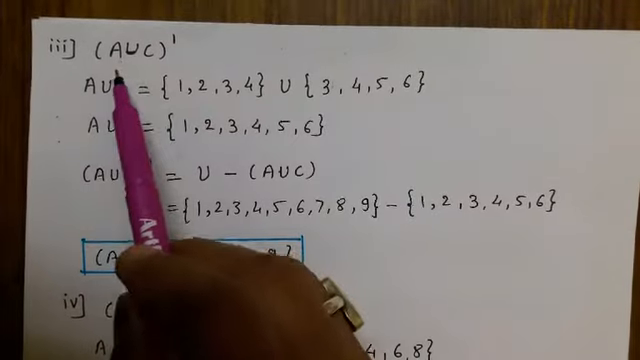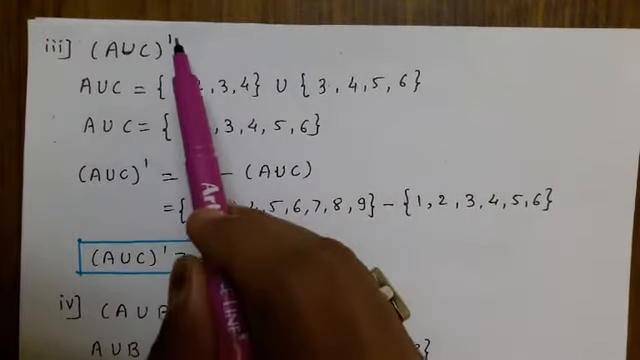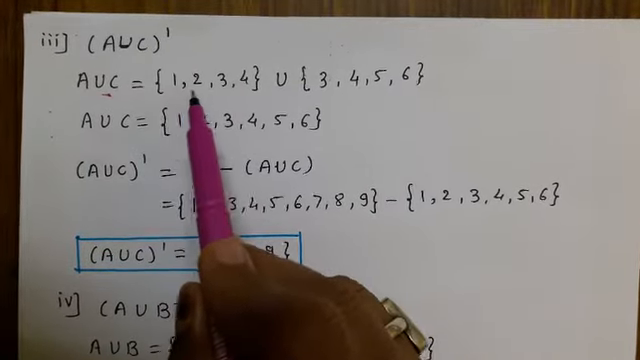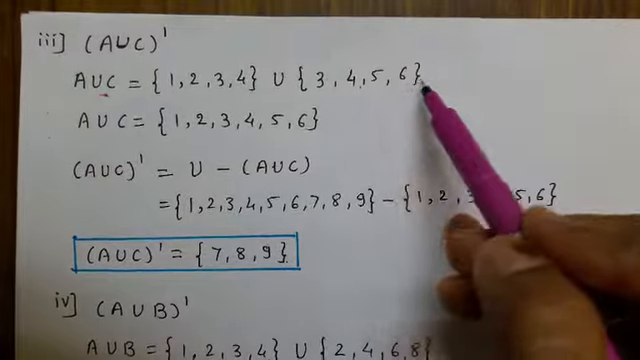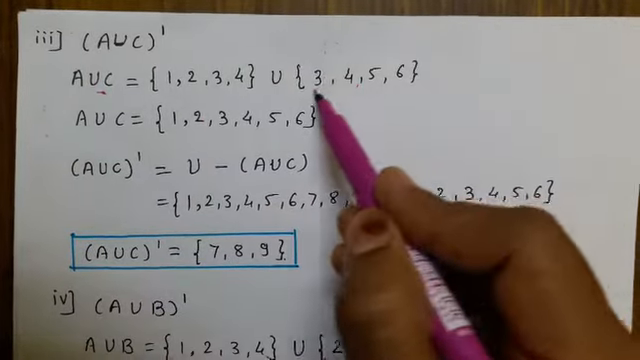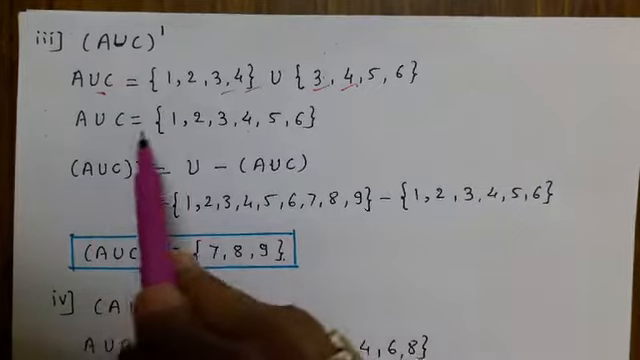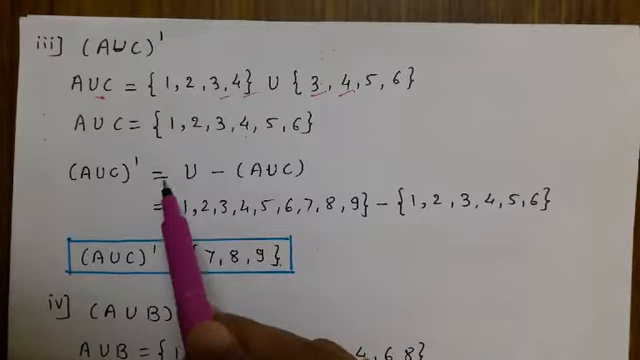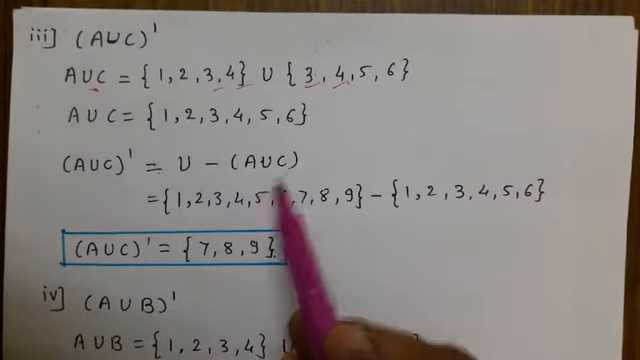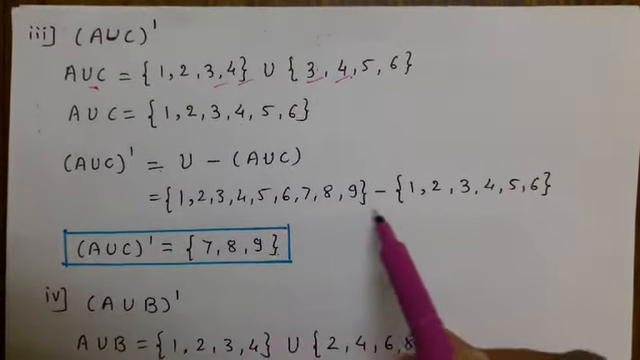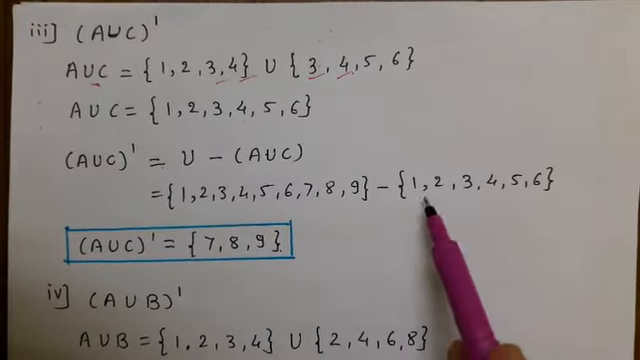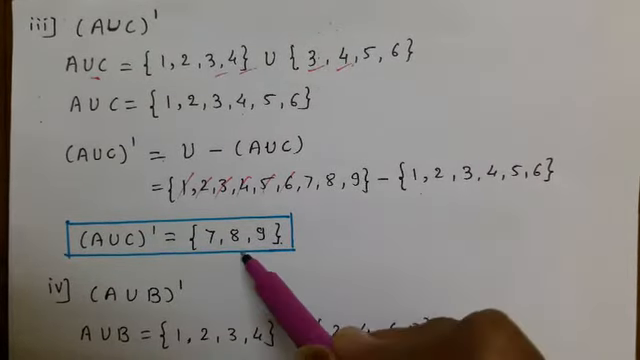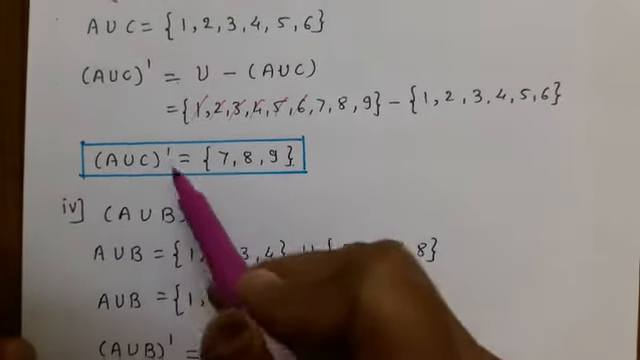In the third problem, we have to find the complement of A union C. Means we first have to find A union C. A is the set of elements 1, 2, 3, 4, union 3, 4, 5, 6. In a union, the common elements we write only one time, so A union C is 1, 2, 3, 4, 5, 6. To find their complement, we get U minus A union C. U is 1, 2, 3, 4, 5, 6, 7, 8, 9, and minus 1, 2, 3, 4, 5, 6, means these numbers we cut. What is left? 7, 8, 9. So 7, 8, 9 is the complement of A union C.